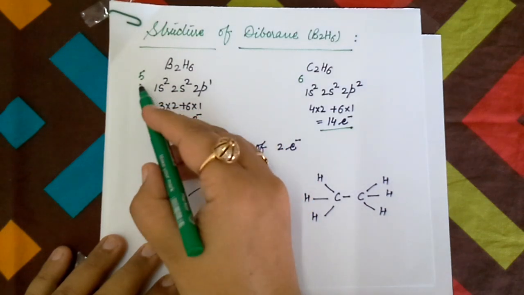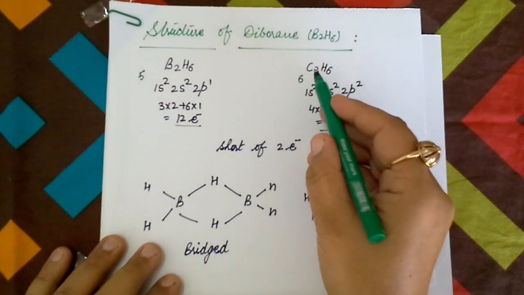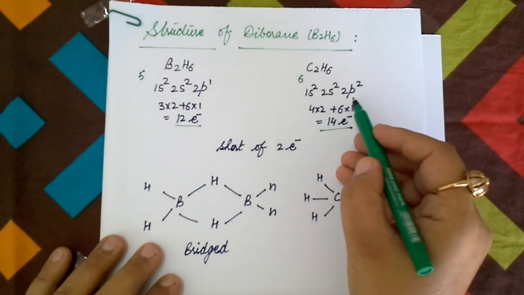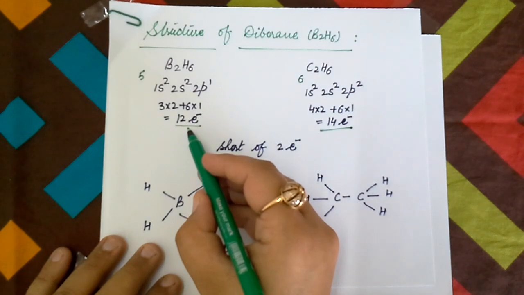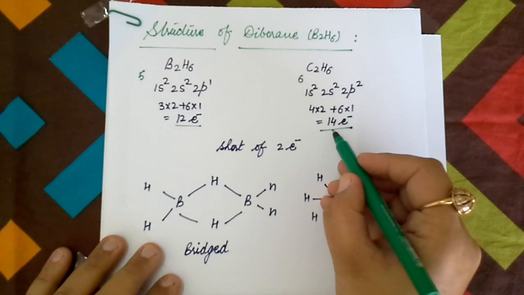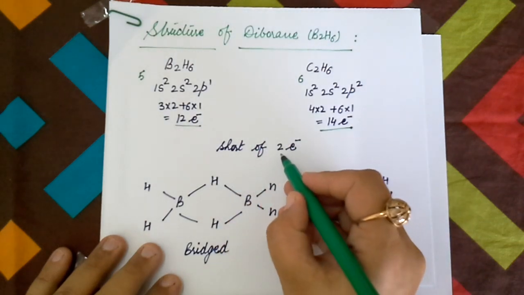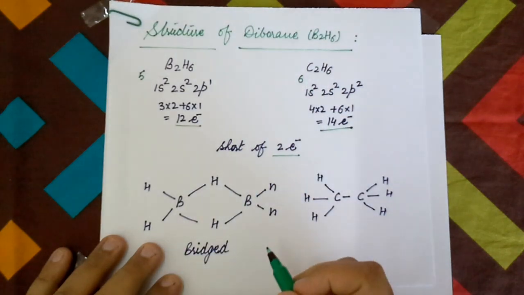Boron with atomic number 5 has electronic configuration 1s2 2s2 2p1, and that of carbon is 1s2 2s2 2p2. The bonding electrons involved in B2H6 are 12, and in ethane these are 14. So diborane is short of 2 electrons, so these two structures can't be similar to each other.